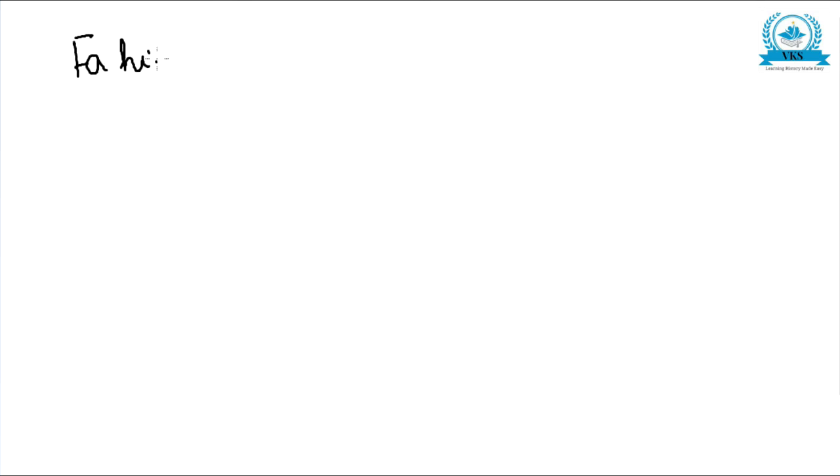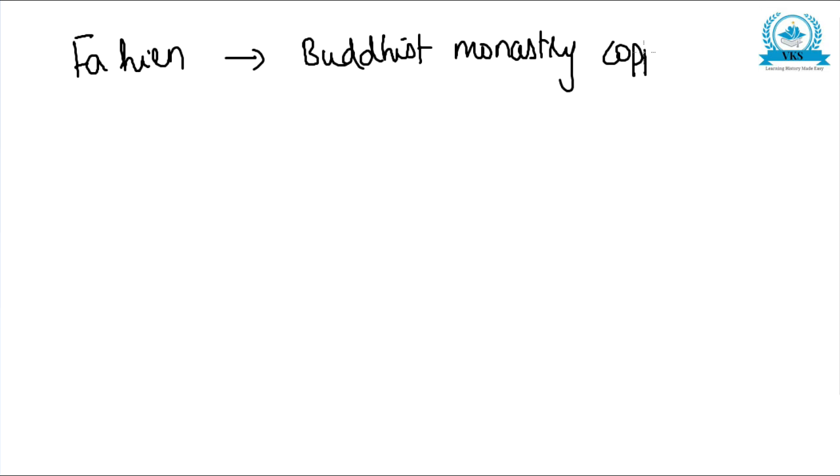It is said that Fahian, the Chinese traveler, tells about many Buddhist monastery copper plates, and these copper plates refer to grants of land.